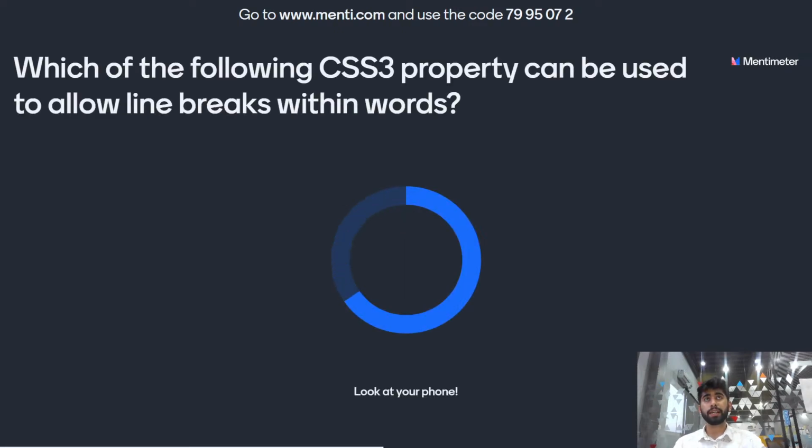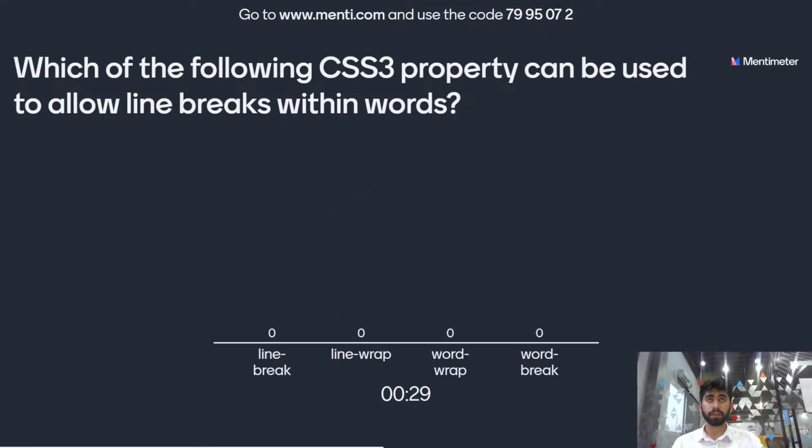Which of the following CSS 3 properties can be used to allow line breaks within words? The first option is line break. The second one is line wrap. The third one is word wrap. And the last one is word break. You have 15 more seconds to answer this question. The options are line break, line wrap, word wrap, or word break.